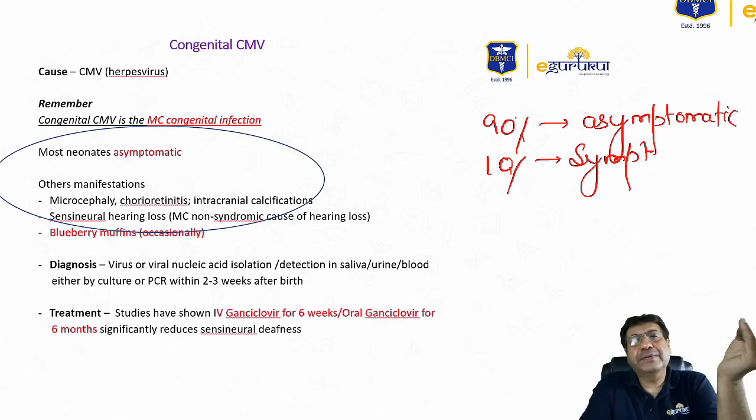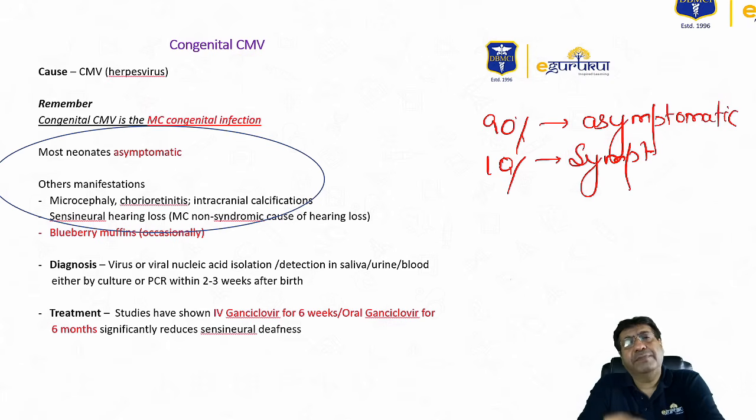When the symptoms are present, they are those of IUGR, microcephaly, calcifications, periventricular calcifications, and jaundice. In about 5% of cases, chorioretinitis can appear. So these are probably the symptoms that are seen in patients who have symptomatic disease. Otherwise, 90% of children who have congenital CMV infections are asymptomatic.